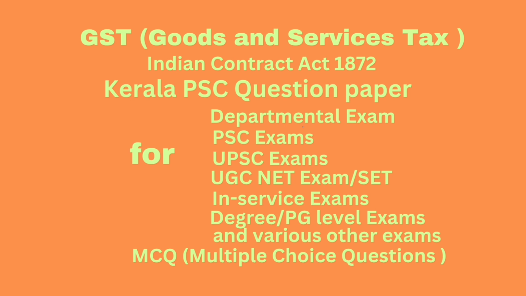Option B. Actual date of filing of relevant annual return. Option C. A or B, whichever is earlier. Correct answer option C. A or B, whichever is earlier. That is due date for filing of return for the month of September following the end of the financial year, or actual date of filing of relevant annual return,